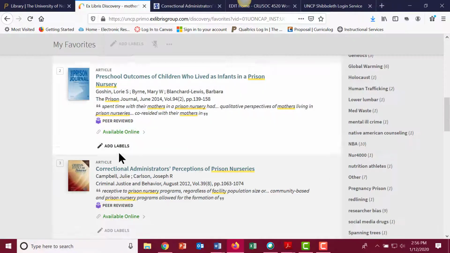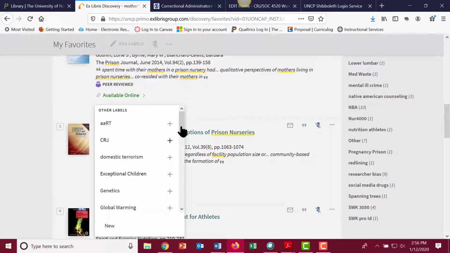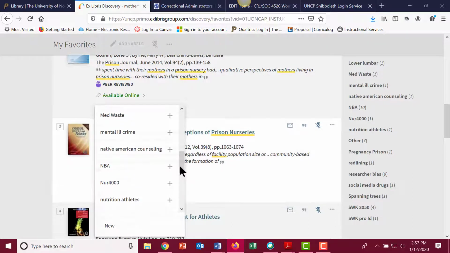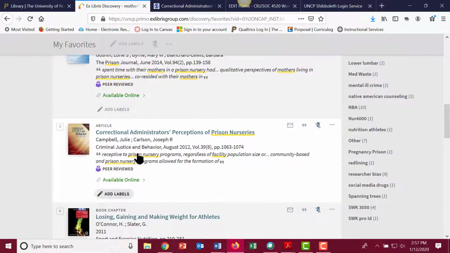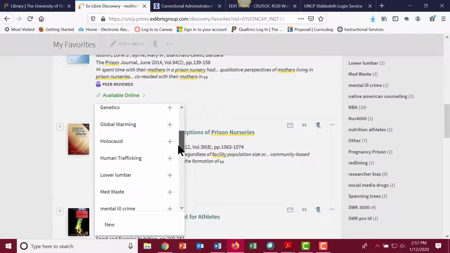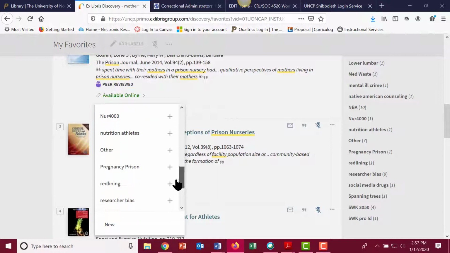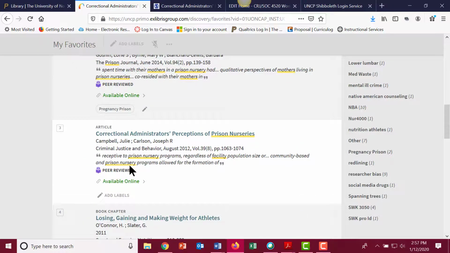And then I can just go through and click on add label, scroll down. Well, me and my scroller is not having a very good day today, am I? Pull it down. It updates.